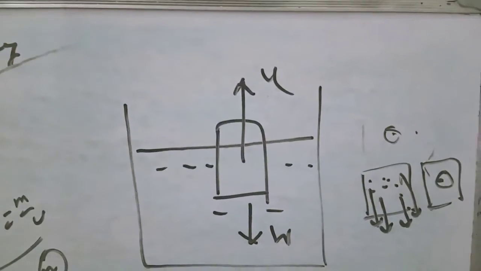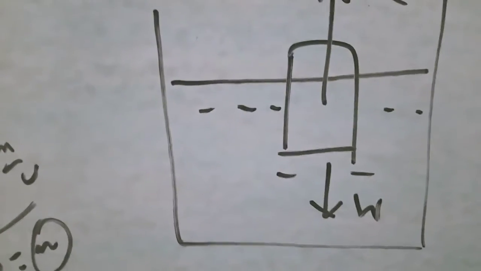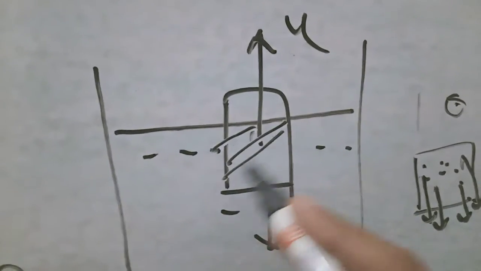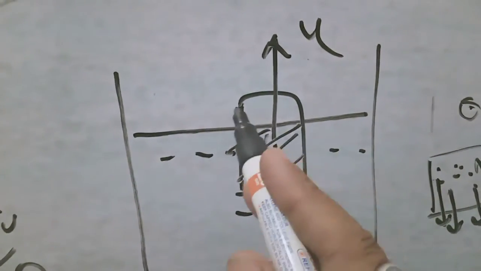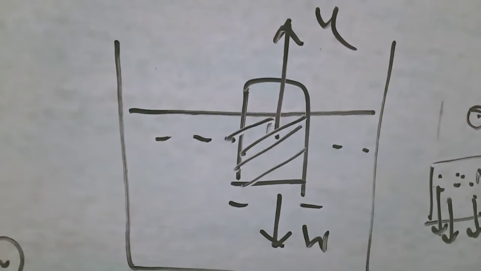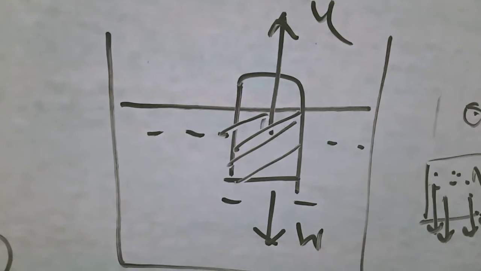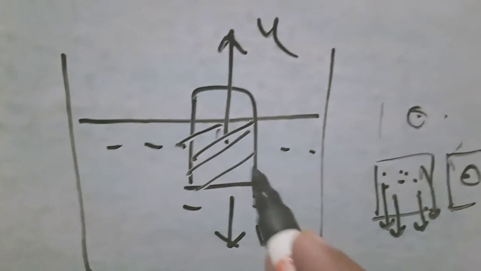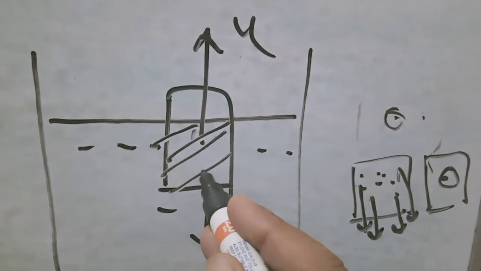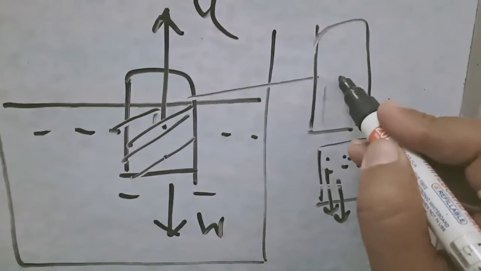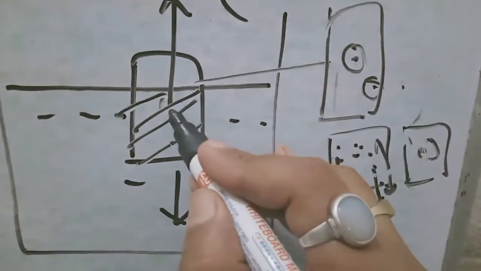But whenever a body is partially immersed in a liquid, a certain part of it remains inside the water. That part of the solid will displace some liquid, and the other part will not displace any liquid. Now, the point at which the buoyancy of a liquid acts on a body is called the center of buoyancy or the center of flotation. When a body is partially immersed, the center of buoyancy and the center of gravity will not coincide. Let us consider this body. I am drawing it here again. Almost in the central region is the center of gravity, almost here.